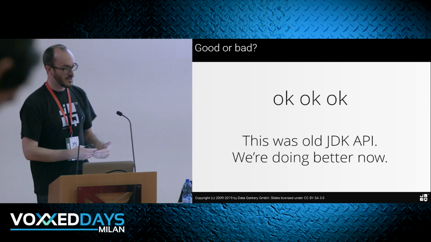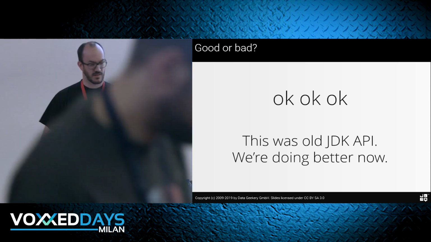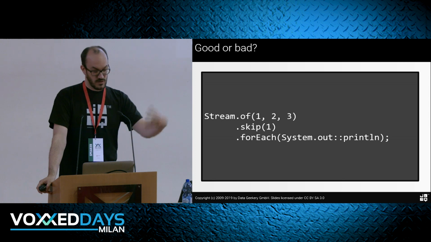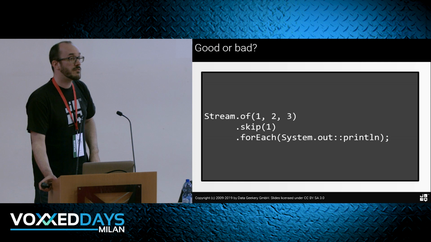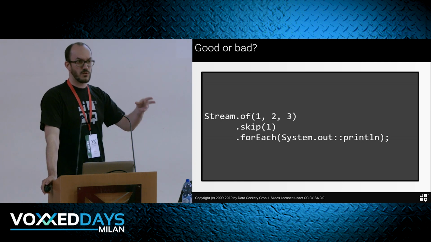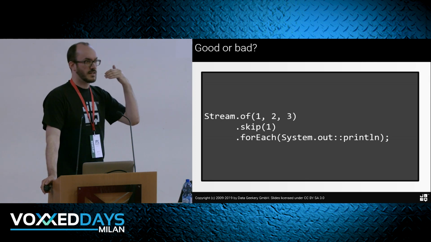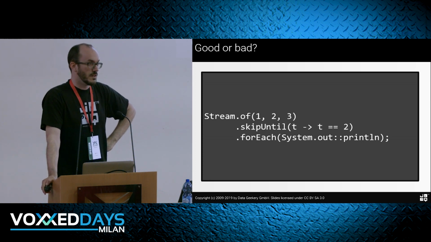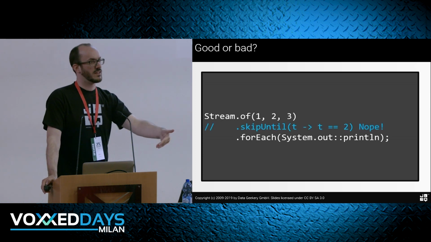So we have new code. It was written by more experienced people. It wasn't just an experiment for set-top boxes. So we have these really nice APIs here, like the stream API, which we all love. So we stream 1, 2, 3. We skip one value, and then we print them. Now in JDK 9, I think they've had a new API, right? Other languages don't only have skip where you can pass a constant value, you can also pass a predicate to some new method. They called it skip until, I think, right? So it's kind of like until I reach this predicate, I skip values.